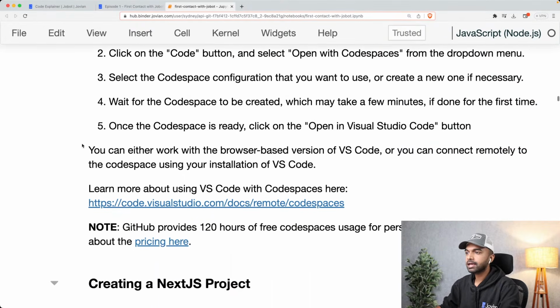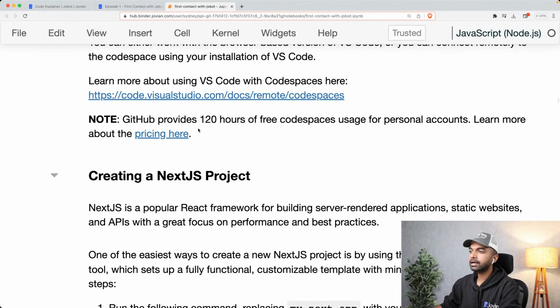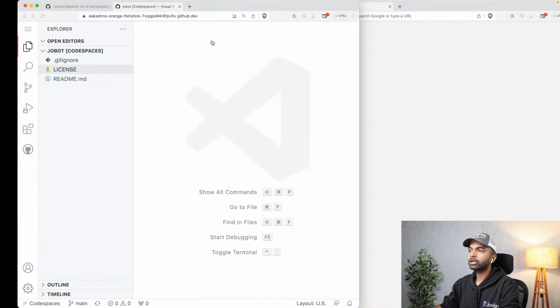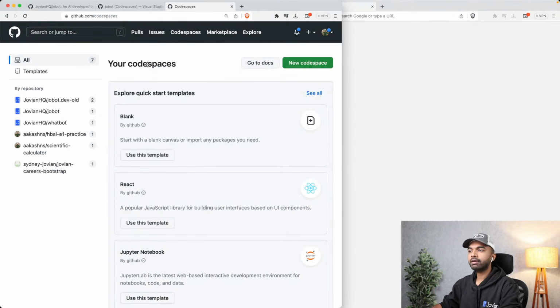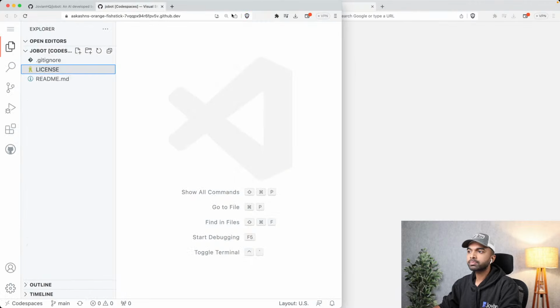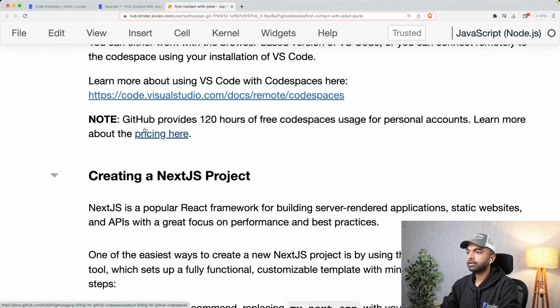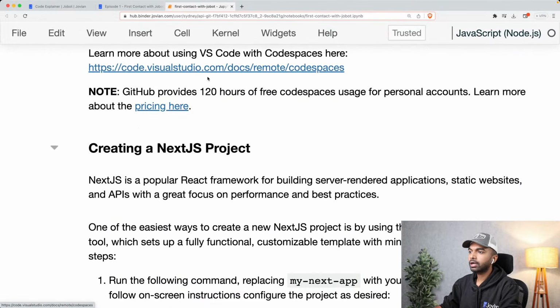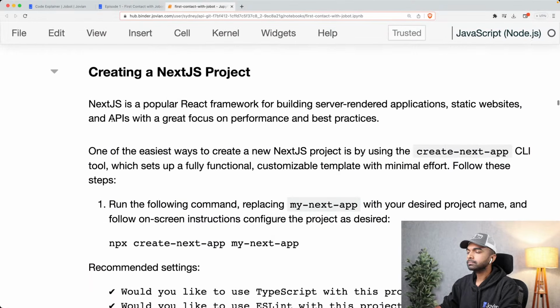Okay, so these are the steps for creating a codespace. And there are 120 hours of free usage that you get on personal accounts. And you can create up to 2 codespaces. So in case you're not able to create a codespace, just go to github.com/codespaces and delete any older codespaces that you have, so that you can create a new codespace on the repository that we just created. Okay. And you can learn more here about GitHub Codespaces.